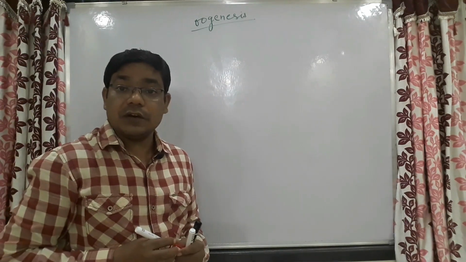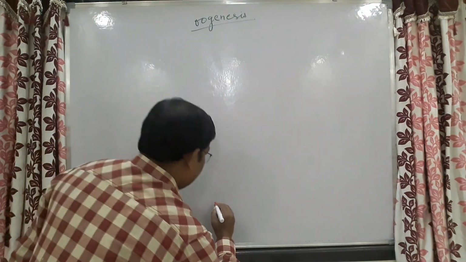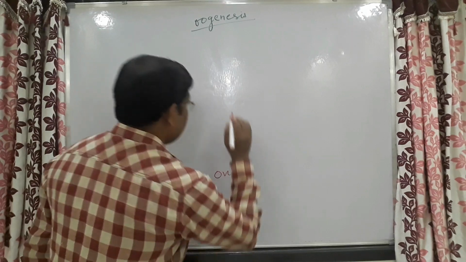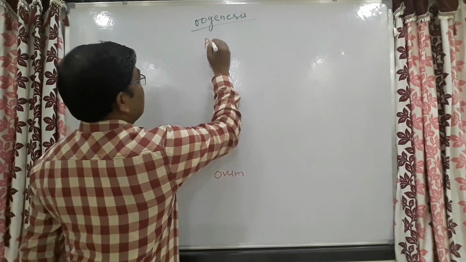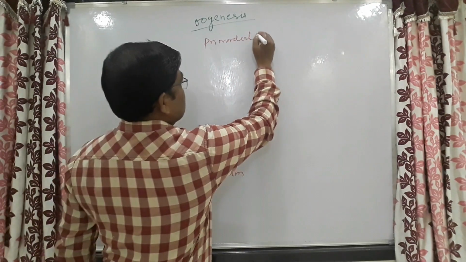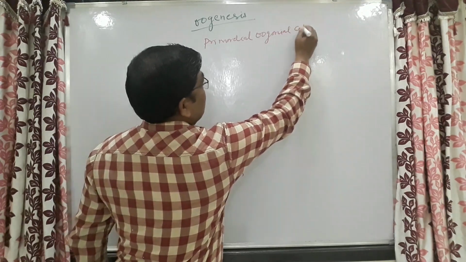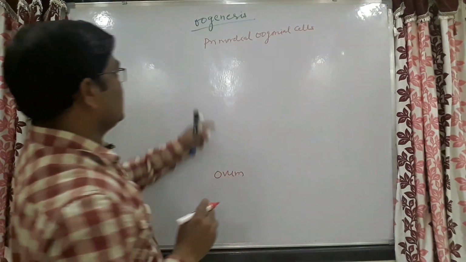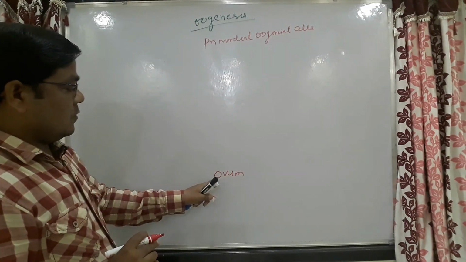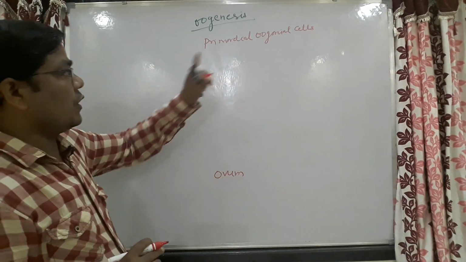Oogenesis is nothing but the formation of ovum from primordial oogonial cells.